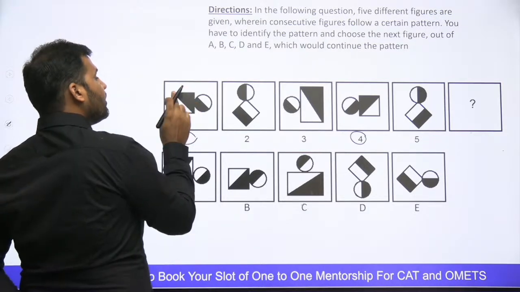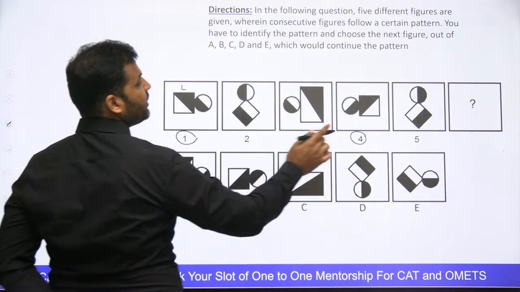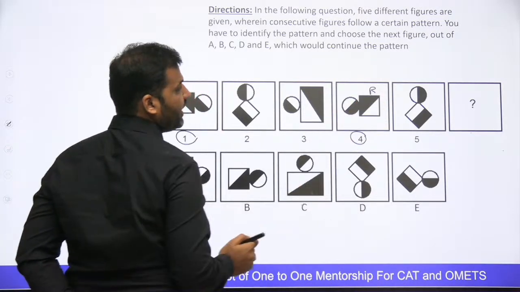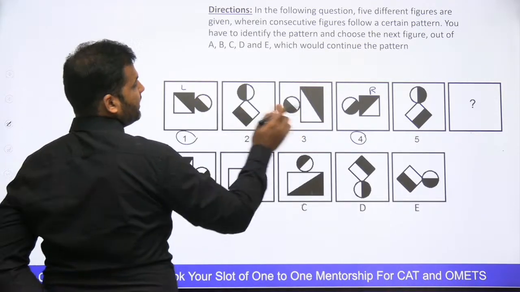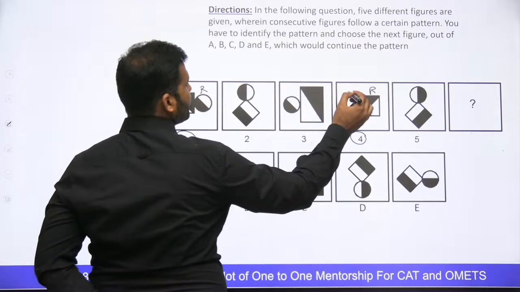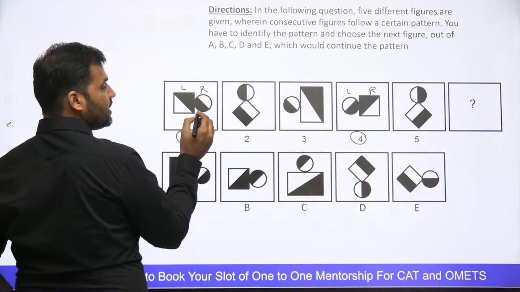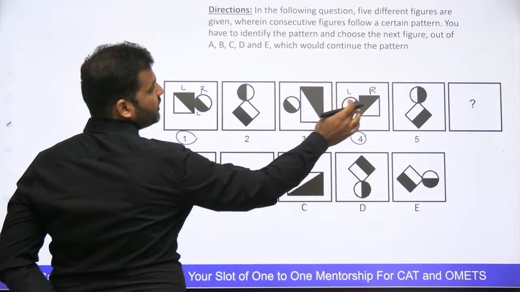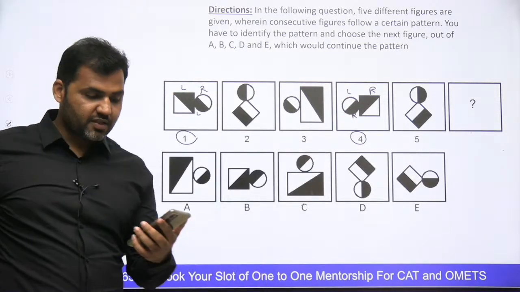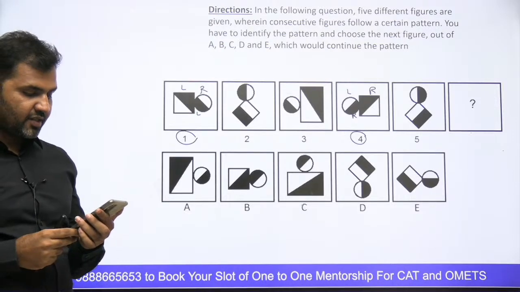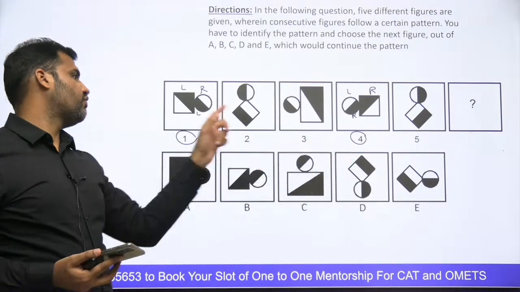Why? Because this square part is on the left hand side here, but it is coming on the right hand side here, right? This circle is on the right hand side here, but it is coming on the left hand side here. The filled part of the circle here is on the left side, but it is on the right side here. So can I say that picture number 4 is the mirror image of picture number 1? Guys, can you see this?